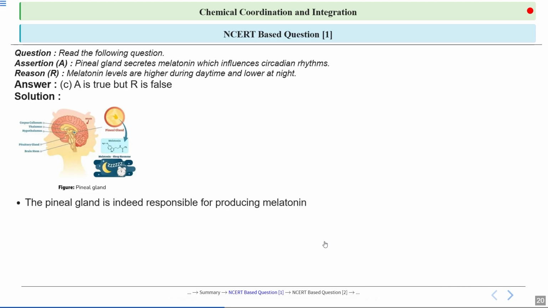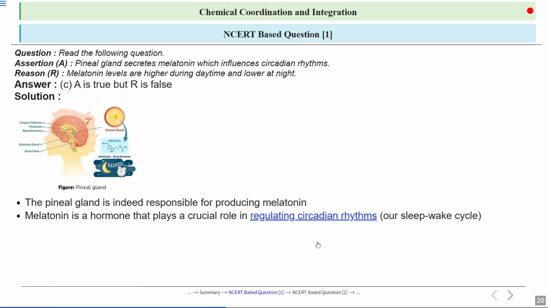We know that pineal gland is indeed responsible for producing melatonin. It is a small gland located in the brain and it produces melatonin, which is a hormone that helps in circadian rhythm of our body. It is released in response to darkness and it decreases in the presence of light, signaling the body when it's time to wake or sleep. So it plays a key role in maintaining our circadian rhythm.